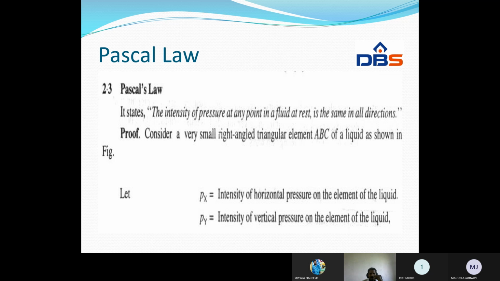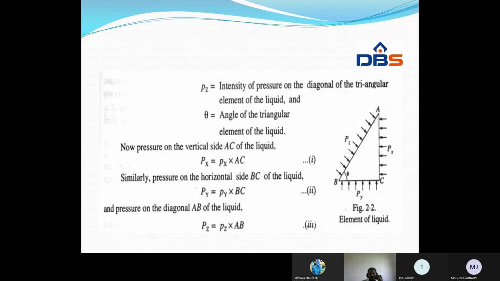We consider a very small right angled triangular element ABC of a liquid as shown in the figure. In the next slide we can see Px is the intensity of pressure acting in horizontal direction, Py is the intensity of pressure in vertical direction on the element in the liquid. So this is the triangular element ABC of the fluid.